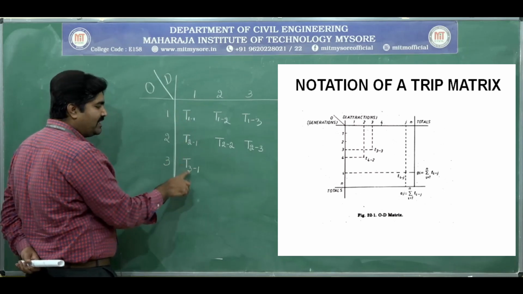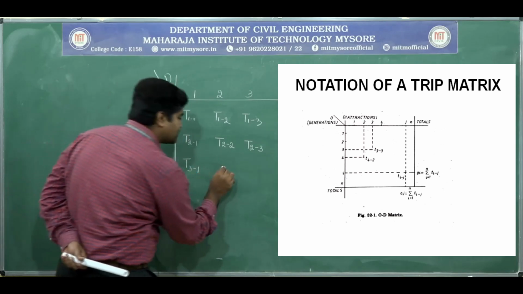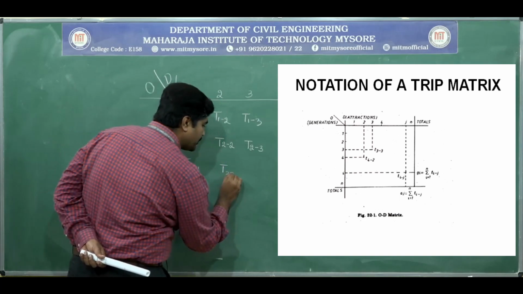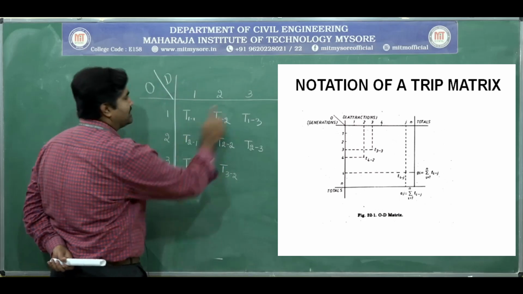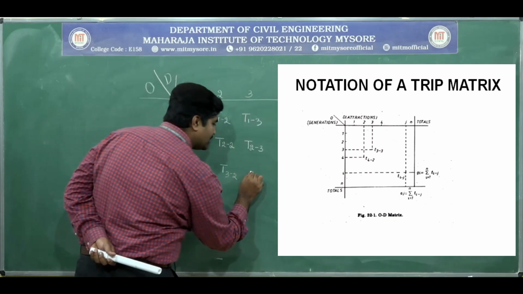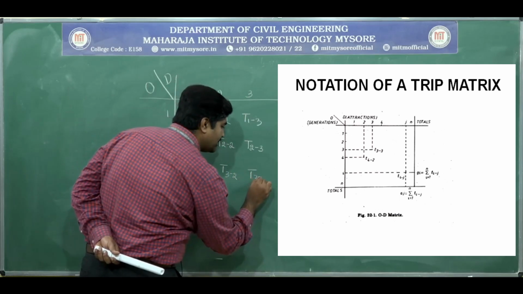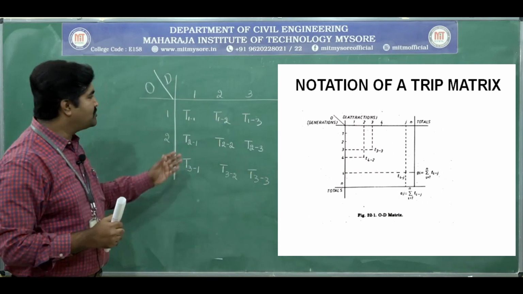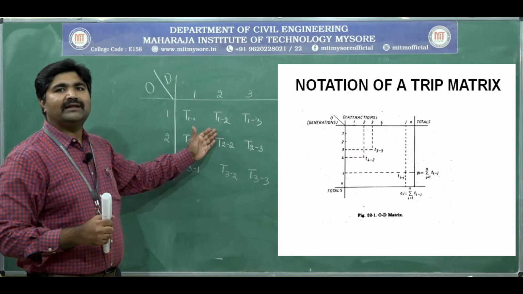That is the trips between 3 to 1. Next, 3 to 2. Lastly, the trips between 3 to 3. Like this, the trips will be represented in a matrix form.